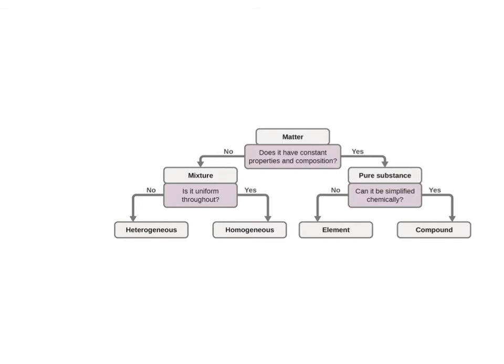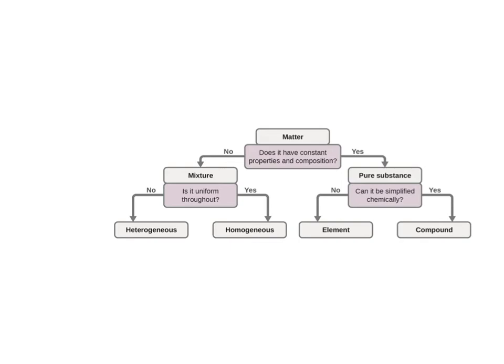Then, can it be broken down further? No: element. Yes: compound. Mixture would be if it's made up of more than one thing. It does not have a constant composition. Is it uniform? Is it completely mixed together well, uniform throughout? You don't see how it varies: homogeneous mixtures. If you do, heterogeneous.